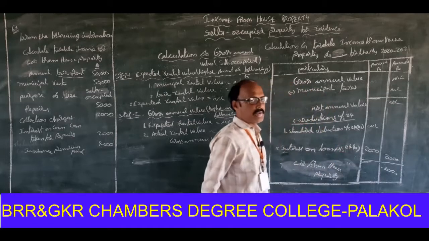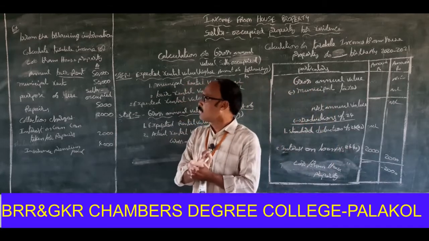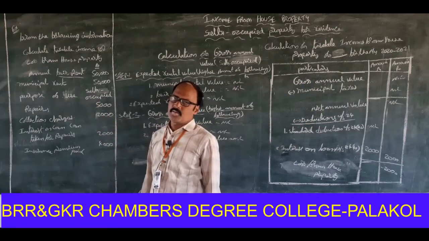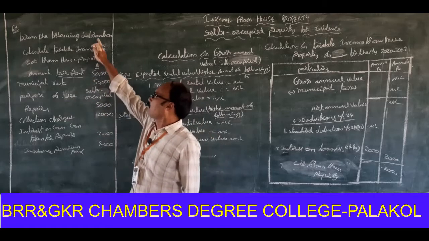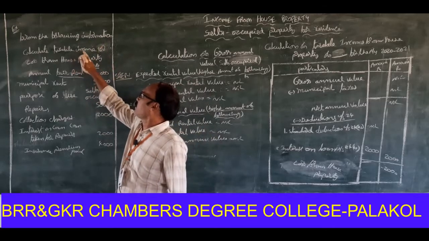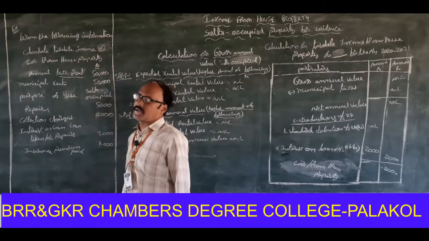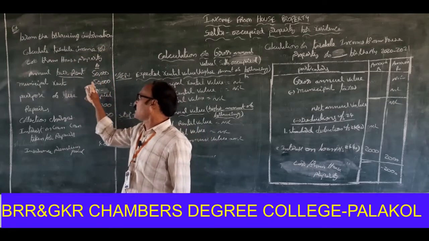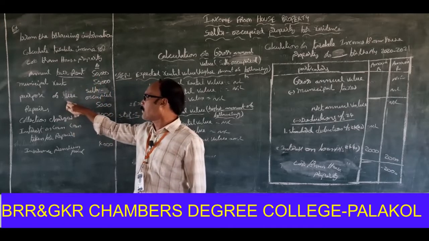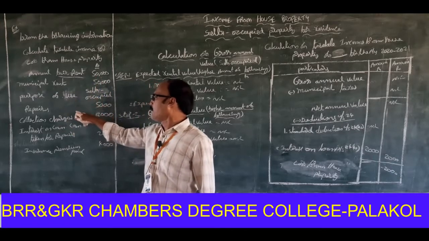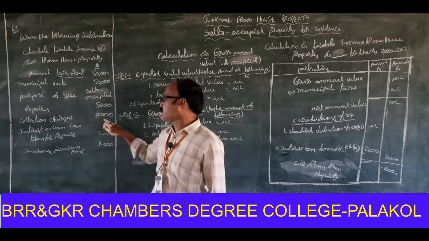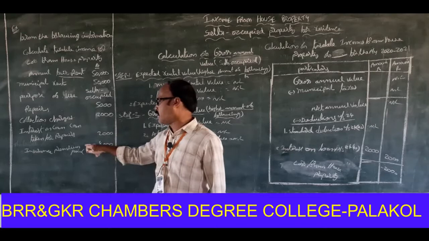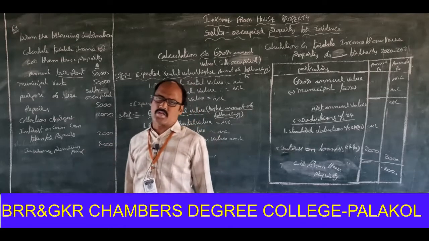Once again I am telling that this is the self-occupied property. From the following information, calculate taxable income or loss from house property. Annual fair value 50,000, municipal rent 50,000, purpose of use self-occupied, repairs 5,000, collection charges 2,000, interest on loan taken for repairs 2,000, insurance premium paid 4,000.